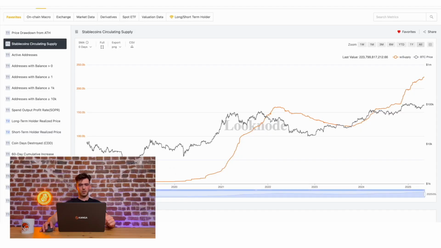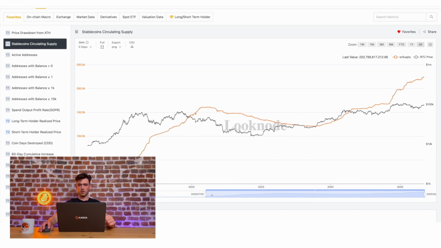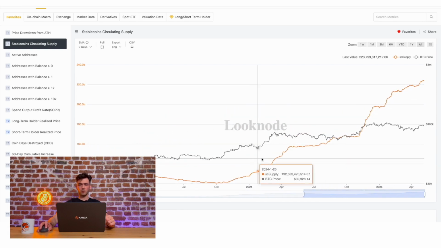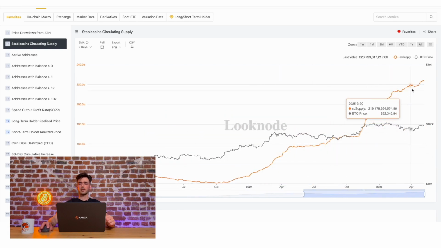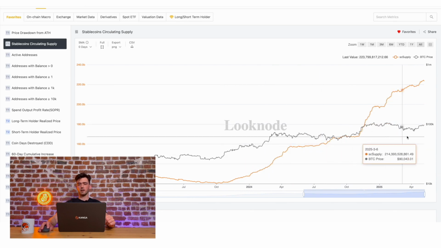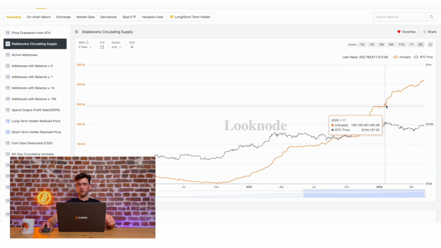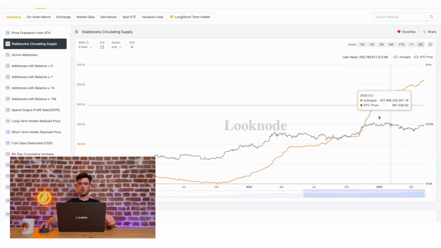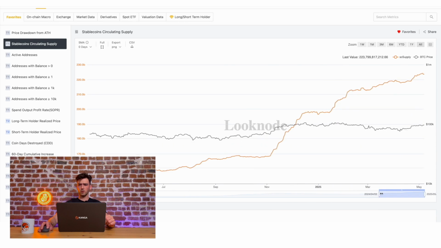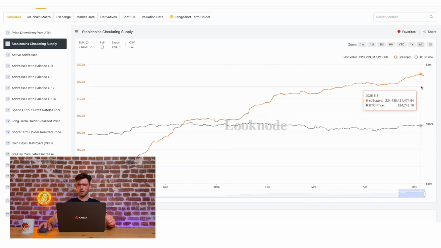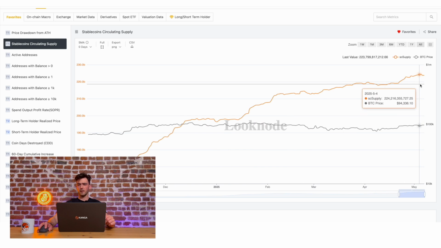We'll start with the amount of stablecoins in circulation. That is, we're checking whether this purchasing power is still flowing into the market. And here we see our orange line, which, as a reminder, represents the indicator line. The gray line represents the price of Bitcoin, while our orange line, which shows the amount of stablecoins in circulation, continues to rise. However, it looks like a local peak was reached exactly 2 days ago, and since then, the number of stablecoins has slightly decreased.